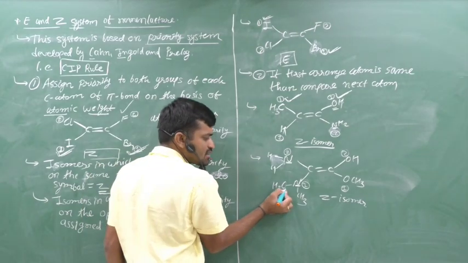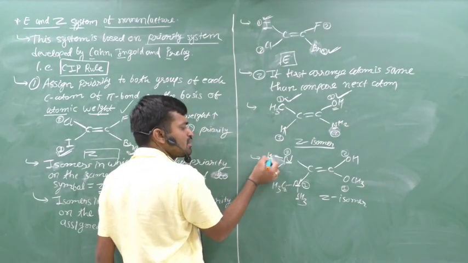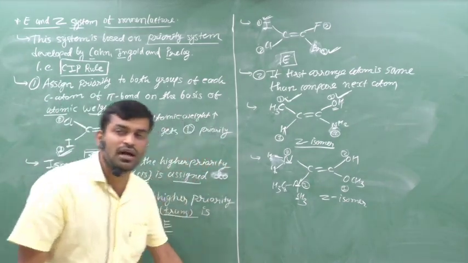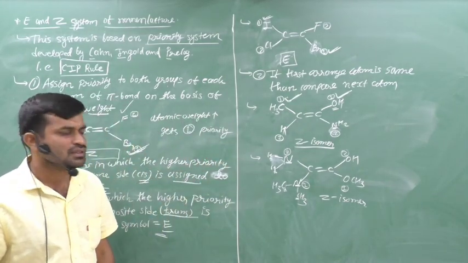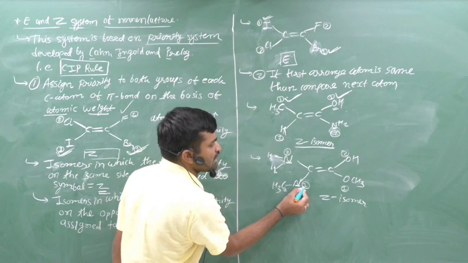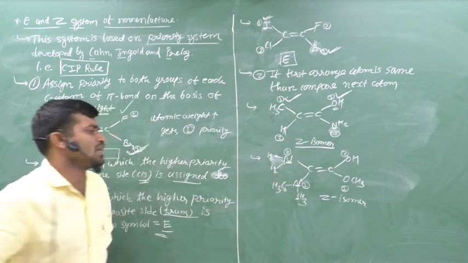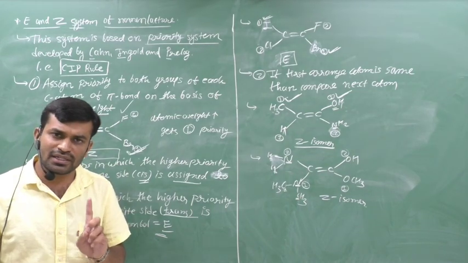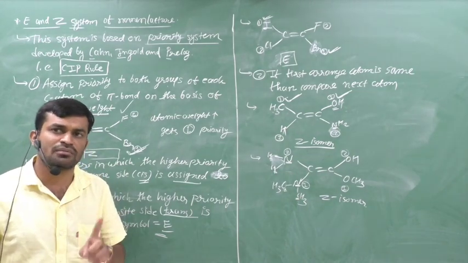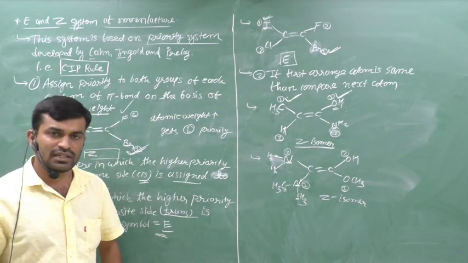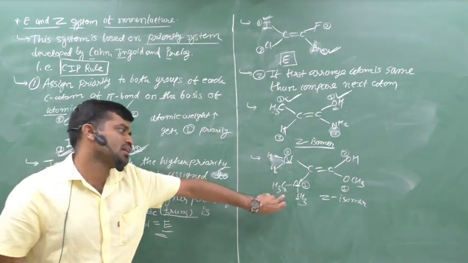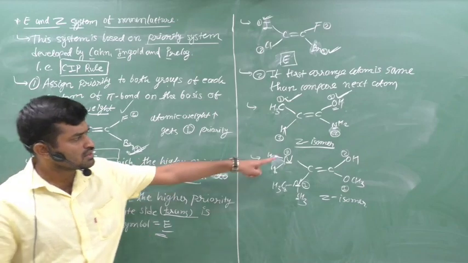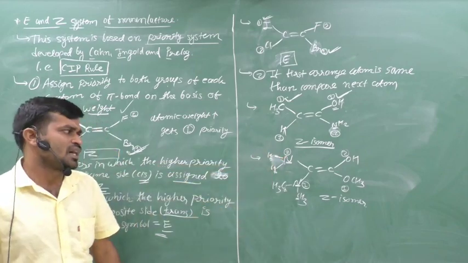Here the next attached atom is carbon, here hydrogen, here carbon. If we compare carbon and hydrogen, the higher atomic weight is of carbon. Therefore, we can say that this nitrogen gets the first priority and this nitrogen gets the second priority. Clear? If the first attached atom is the same, then we compare the next atom. Here next is hydrogen, here next is carbon. Therefore, we give the first priority to this nitrogen and second priority to this nitrogen.